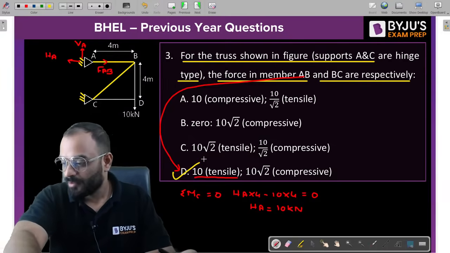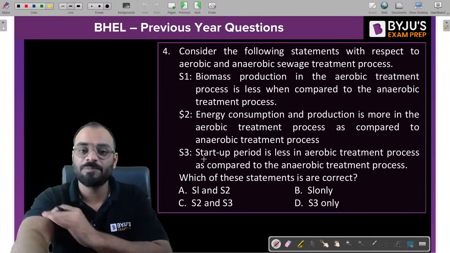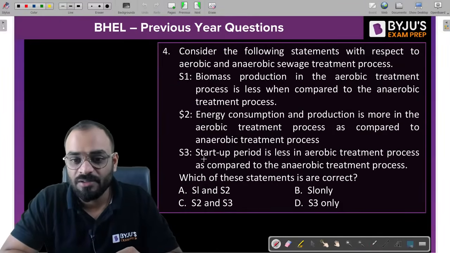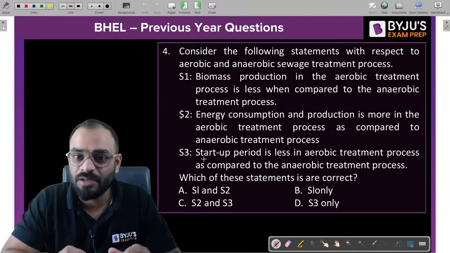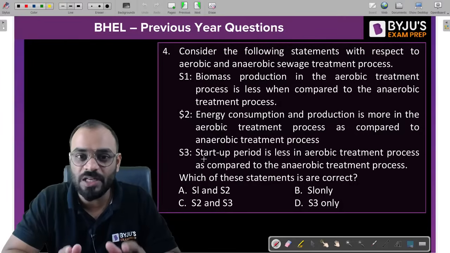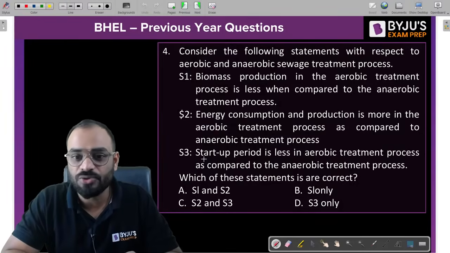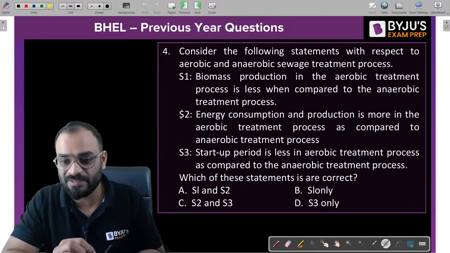Okay. So let's move to the next question, question number 4. Now guys, this particular question is a little bit logical, in which you need to understand certain fundamentals of the aerobic and anaerobic process of the sewage treatment plant. If you know such concepts, then you are able to solve this problem. And I will explain also, guys, what is given in the question exactly.